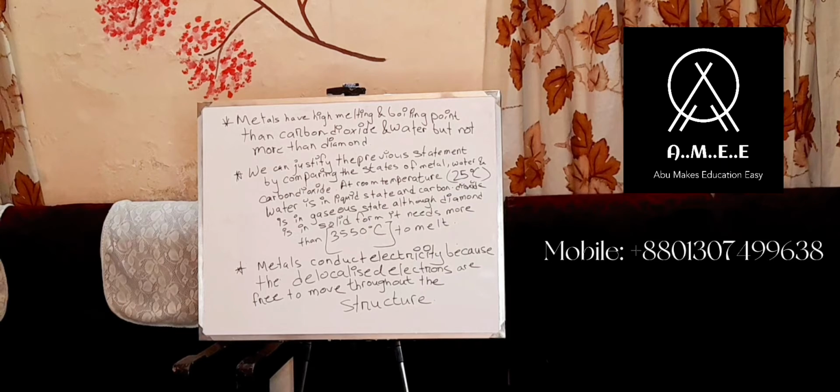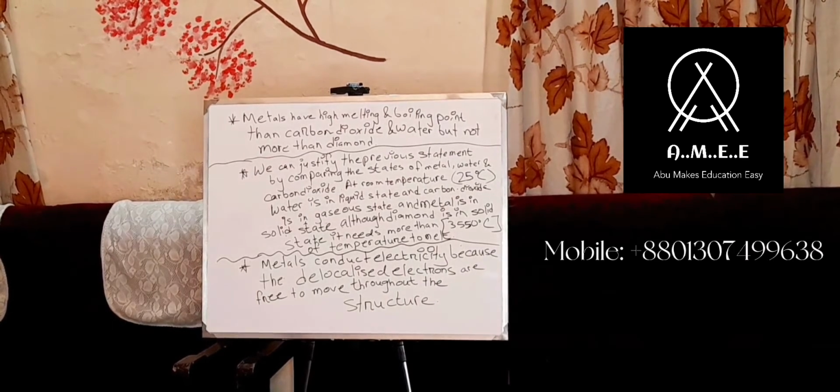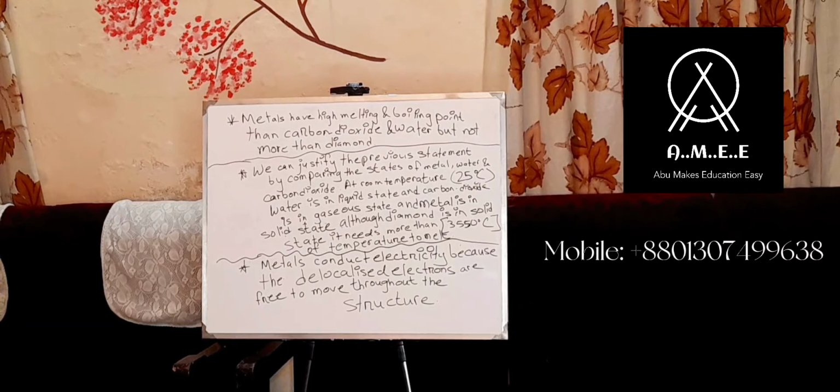I forgot to write it, but let me write it. I hope that you guys are seeing the whiteboard clearly enough to understand that all these things are three different parts. First of all, if you're given the statement that metals have high melting and boiling point, then carbon dioxide and water, but not more than diamond, and you are asked to justify this statement, then what are you going to write?